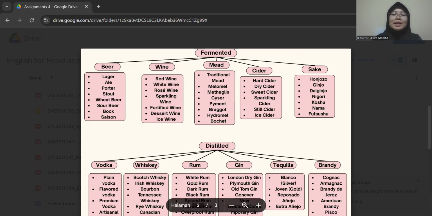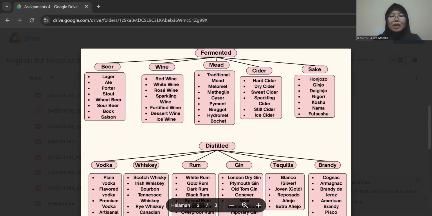So for the next is a dessert wine. Dessert wine is a sweet wine often served with a dessert. For the example is a Sauternes. For the last one is ice wine. Ice wine is made from grapes naturally frozen on the vine, producing a very sweet wine.